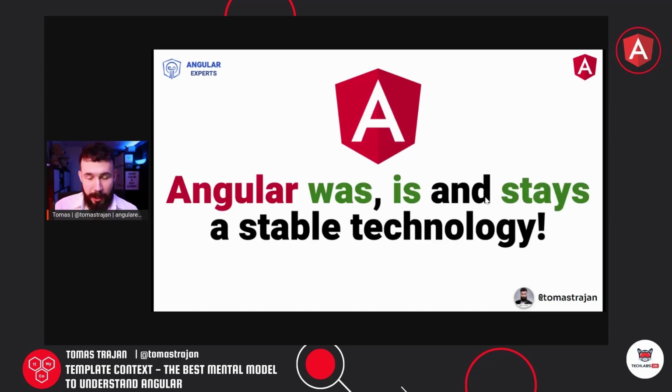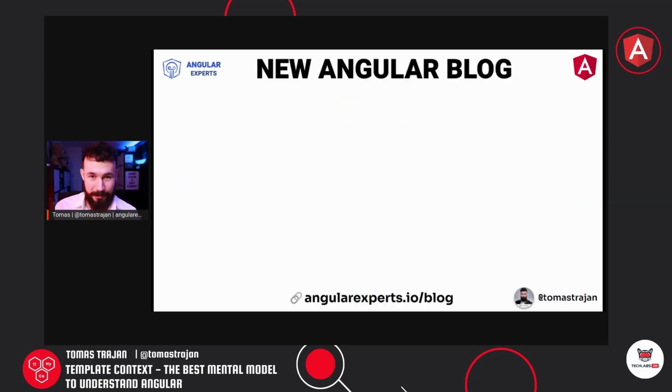So I hope I could show you that Angular was, is, and stays a stable piece of technology, because the new standalone component approach basically works behind the scenes exactly the same as the old NgModule approach. That means that there is this underlying reality, which is the template context, which is a very useful mental model when working with Angular applications. Cool. So that was a wild ride.